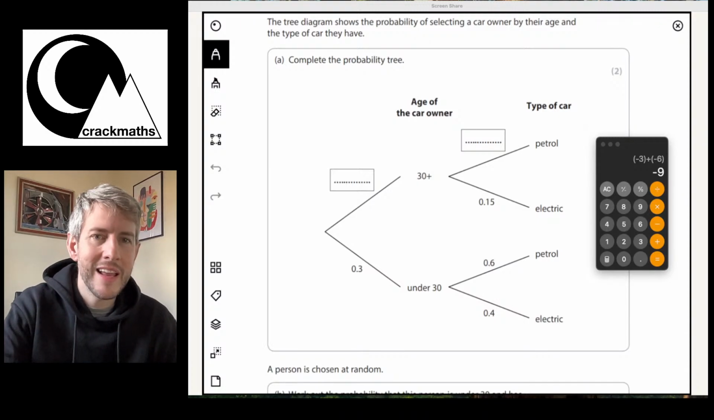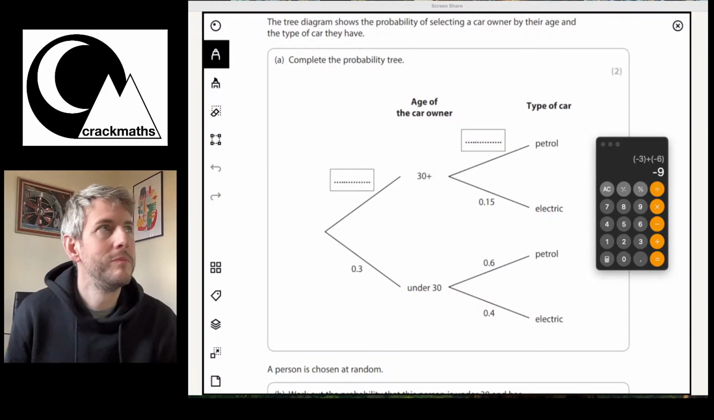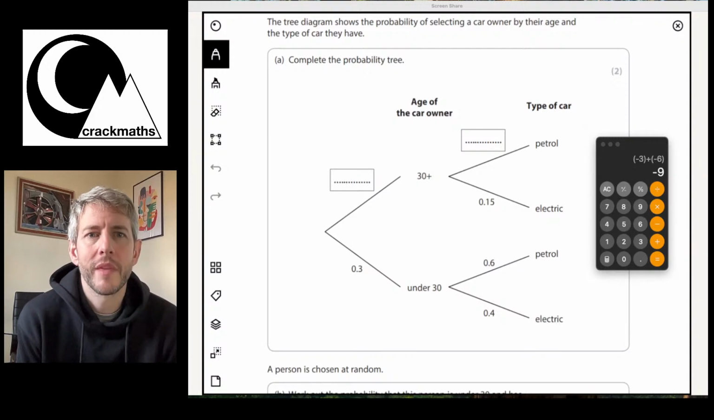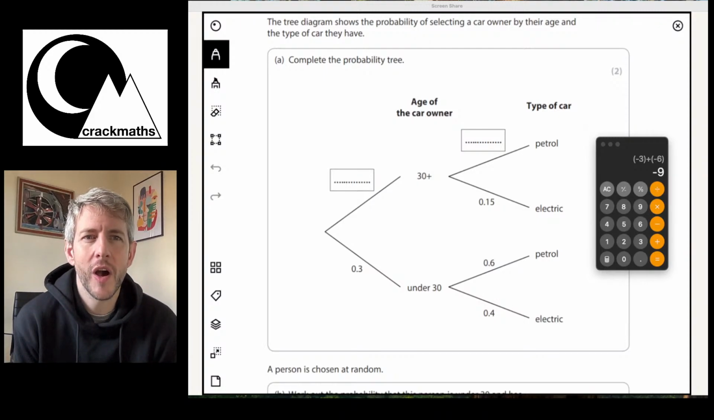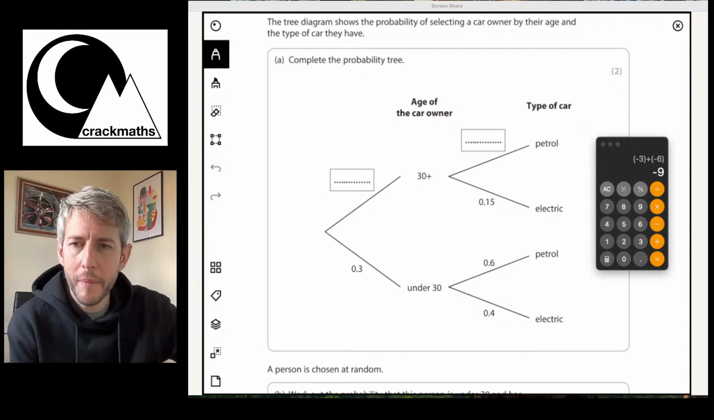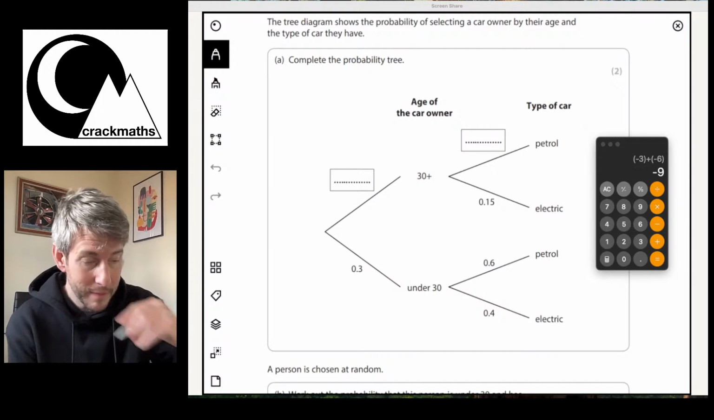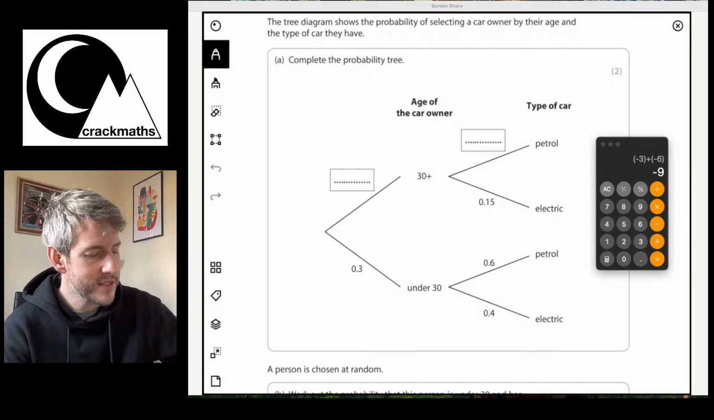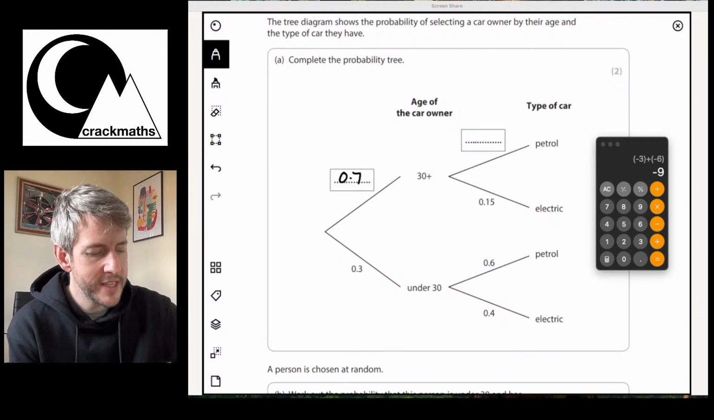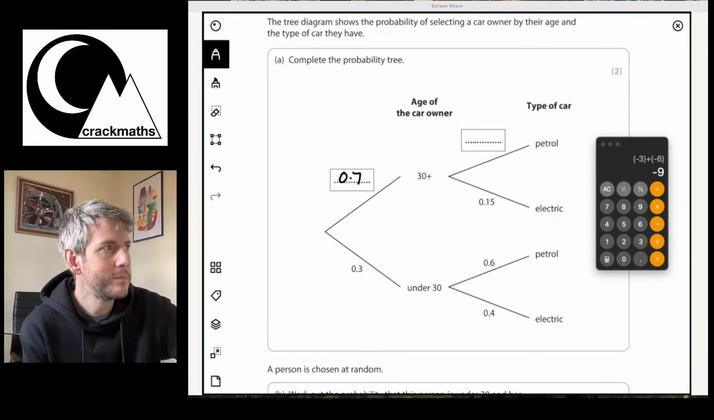Okay, so let's have a look at this next question. So this next question says, the tree diagram shows the probability of selecting a car owner by their age and the type of car they have. Complete the probability tree. Okay, so remember, with probability trees, the branches have to add up to 1. Okay, so if the probability that they're under 30 is 0.3, the probability that they're over 30 will be 0.7.